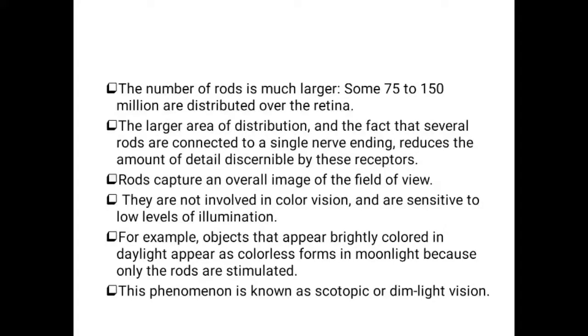In bright light the object may appear colored, but in moonlight it appears colorless. This is because of the rods present in the eye. This phenomenon is called scotopic or dim light vision. Cones are called photopic or bright light vision, and rods are called scotopic or dim light vision.